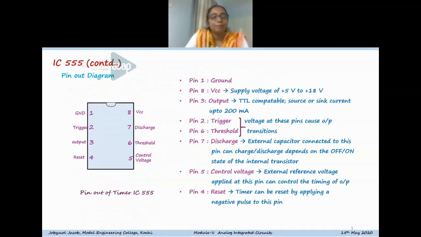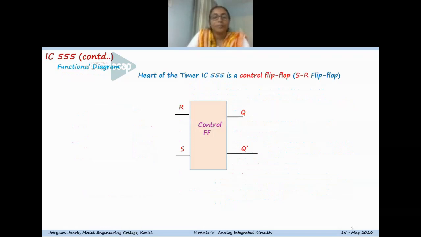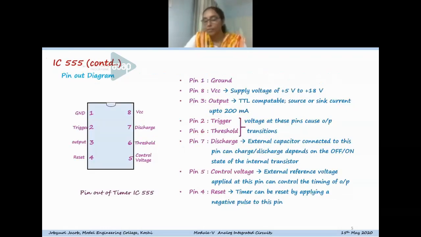We can see there are many packages available, and I'm showing here the dual inline package of 8 pins. It's an 8 pin IC. Pins 1, 8 and 3 are very direct.